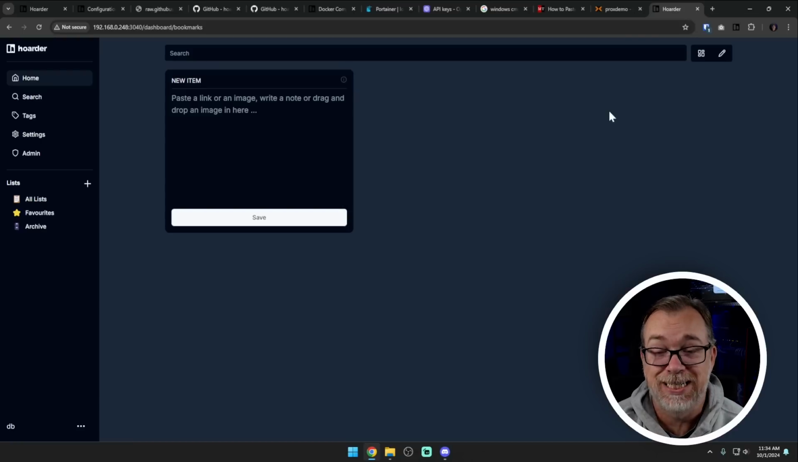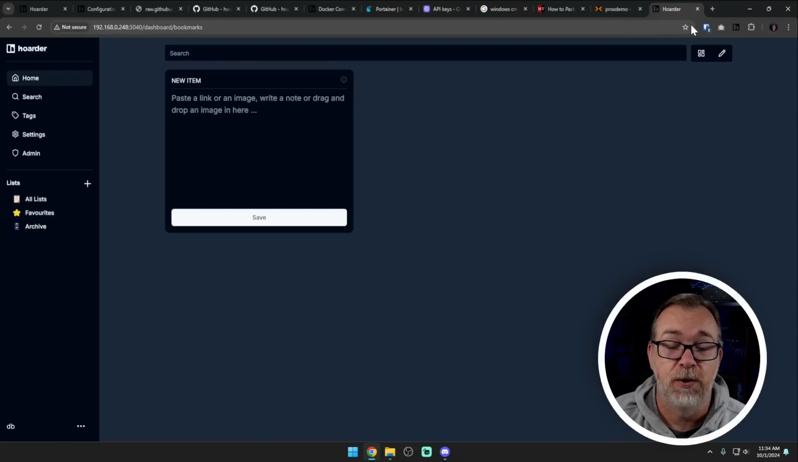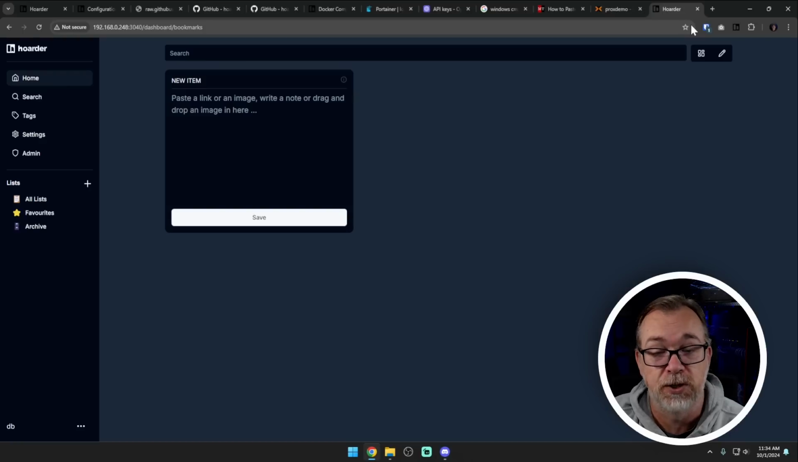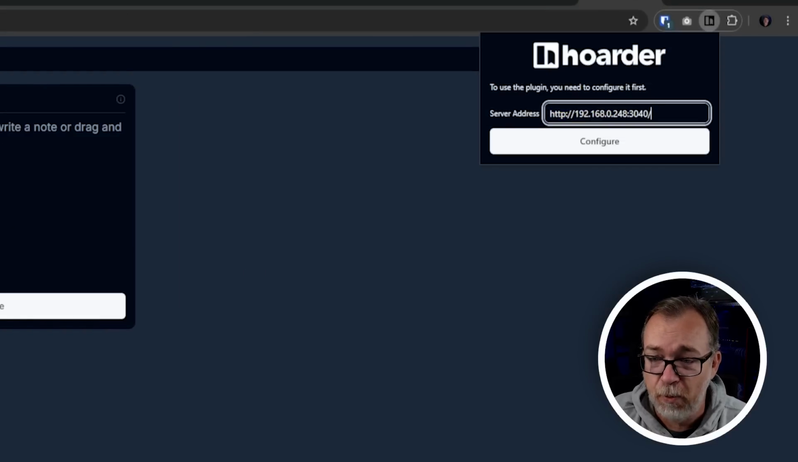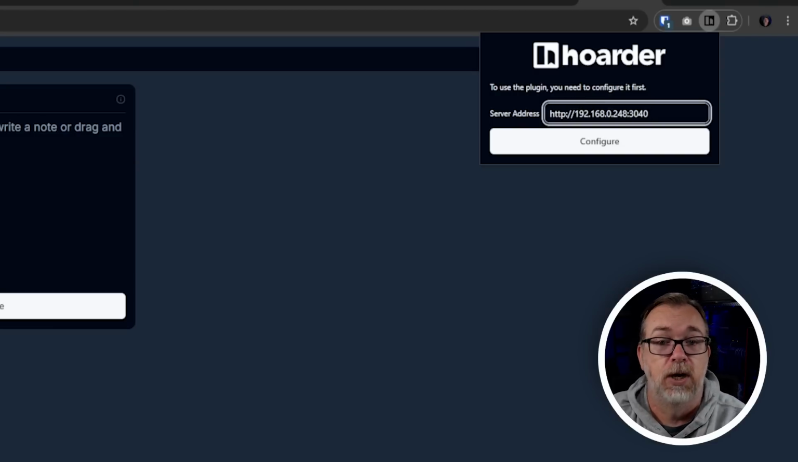So now that we've got our new instance set up and ready to go, let's actually configure the browser extension real quick, just so I can show you how that works. First, you have to have the browser extension installed. You can find the link to that over on their website, or you can search for it in your browser's app store or extension store or whatever they're called. Then we can come up to here and click here, and then we're gonna put in the server address, in this case 192.168.0.248 port 3040. Of course, if you put this on a URL, you will want to put that URL in there instead. Just make sure that this applies to your setup and not mine. Once we've got that, we can click configure.